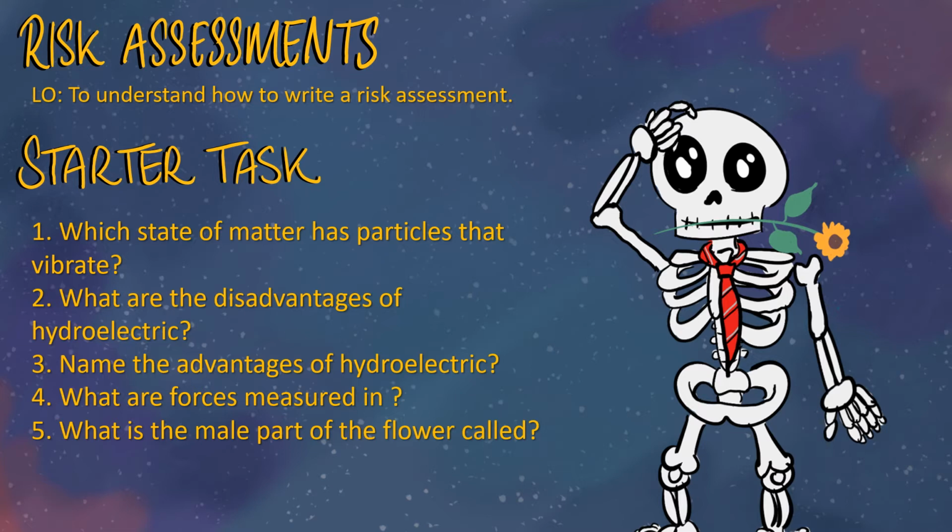Number 4, what are forces measured in? They are measured in newtons, which is represented by a capital N. Number 5, what is the male part of the flower called? That is the stamen, and it's made up of the anther and the filament. So give yourself a mark out of 5, please, and make sure you've corrected any that you got wrong.